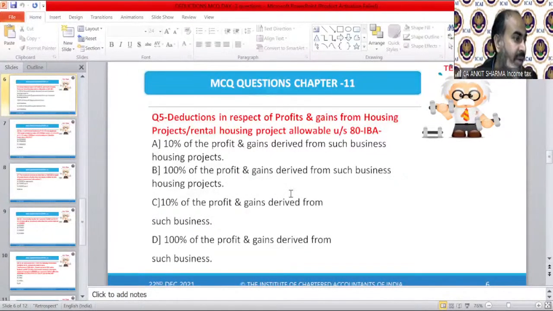Somebody is saying B, correct. Namita is saying B, very good. Surya is saying correct again. So you should understand the correct answer. You need to find it on the basis of the options you have. Okay, moving on to the next question.